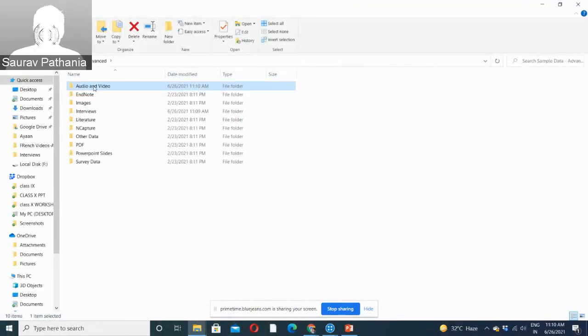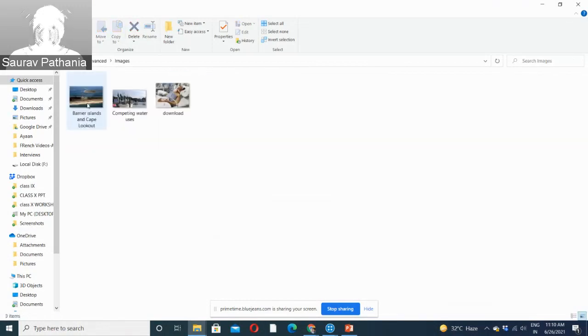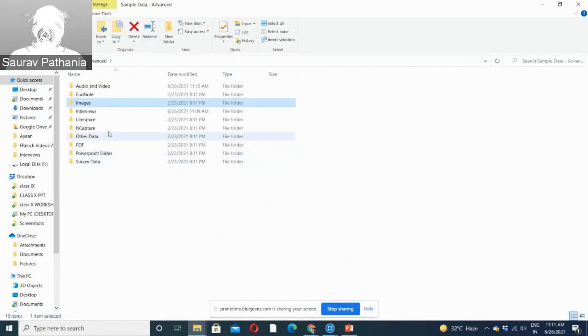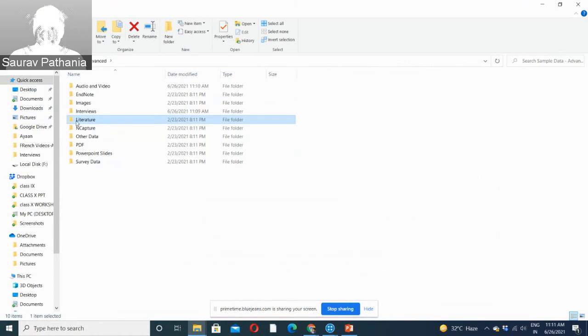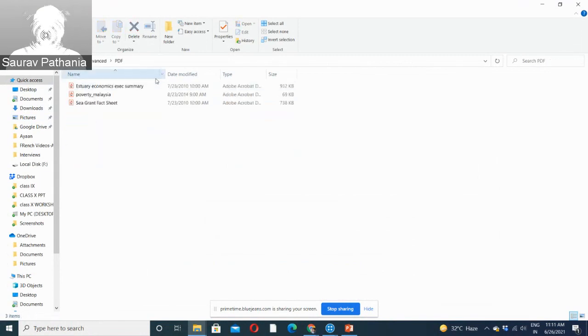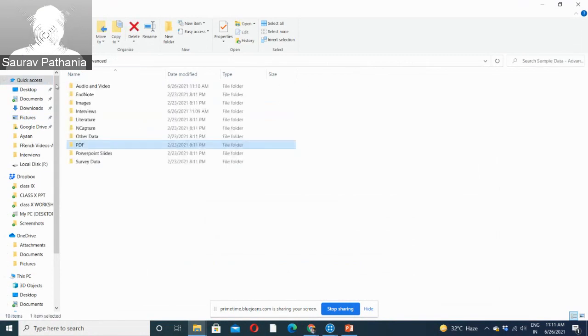And then I have some images also. Why I'm showing this data to you is that I'm showing all kinds of data I will try to bring inside NVivo and work on. These are images, and some PDF files also. So these are some literature articles, some PDF files. So I will try to bring in all this data and show how easy it is to manage such data in NVivo and work on it.